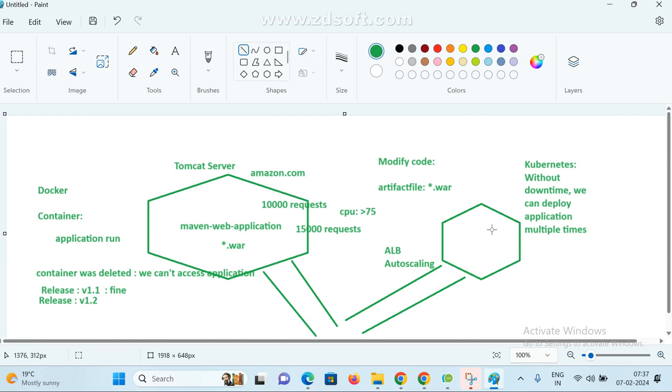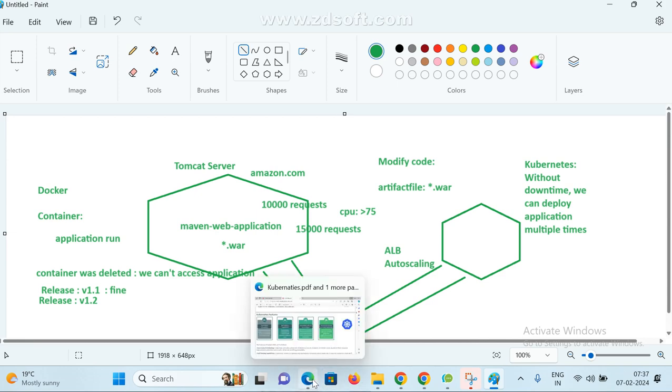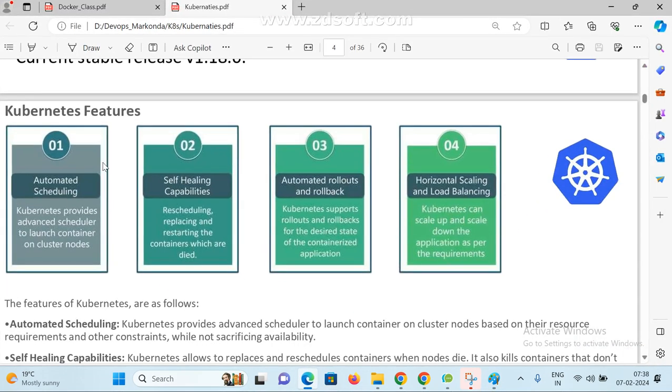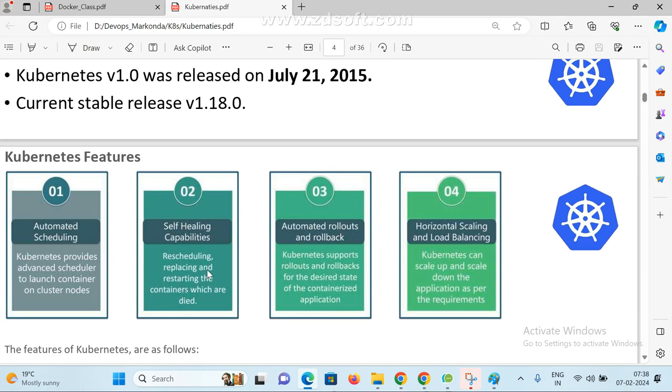These are the features. Anyway, we'll see all these things practically in coming classes. Just wait. These are some of the Kubernetes features. This is very, very important for interview purposes, 99% of people ask it, and in real time also most people. Nowadays they are moving from monolithic application to microservice architecture. Got it?